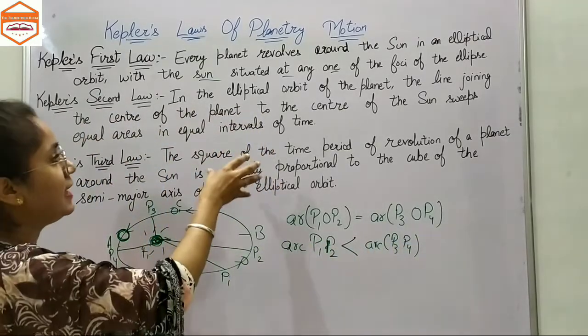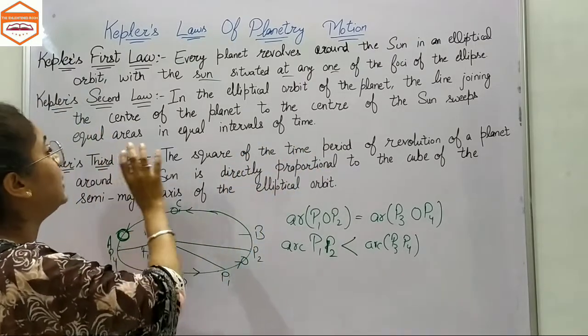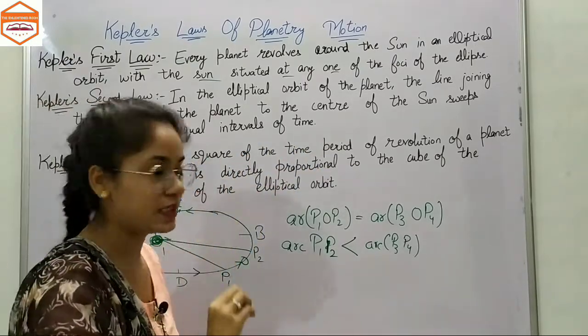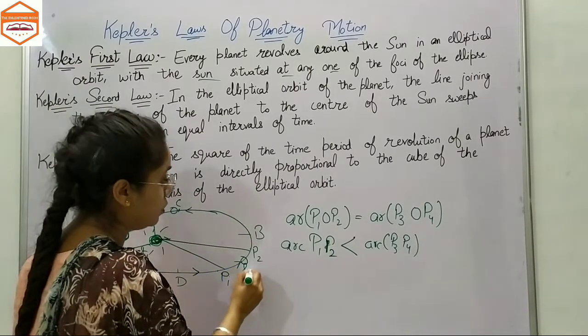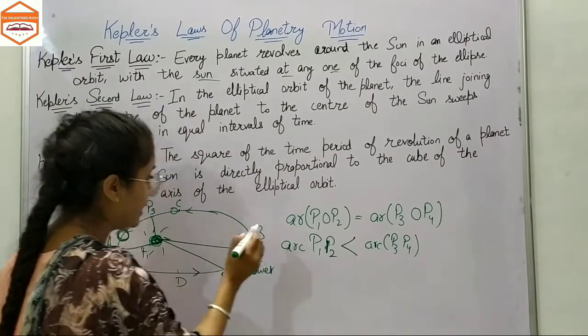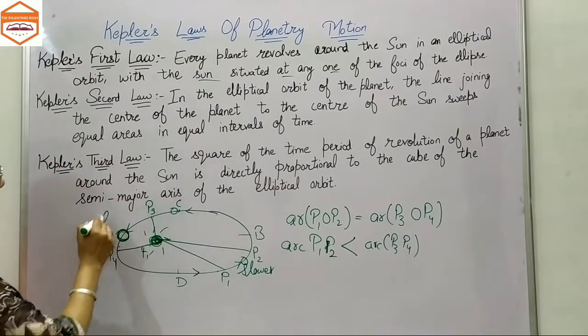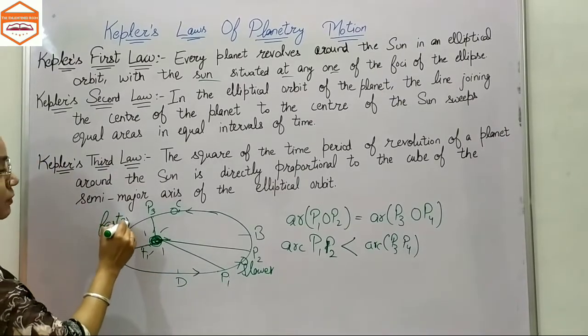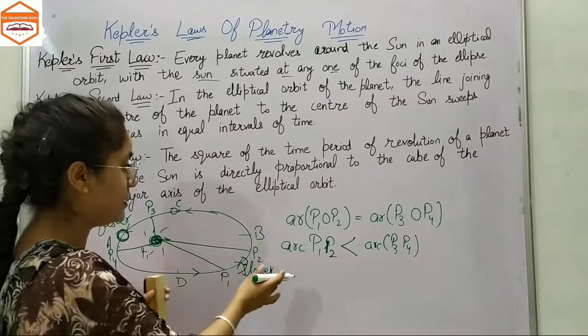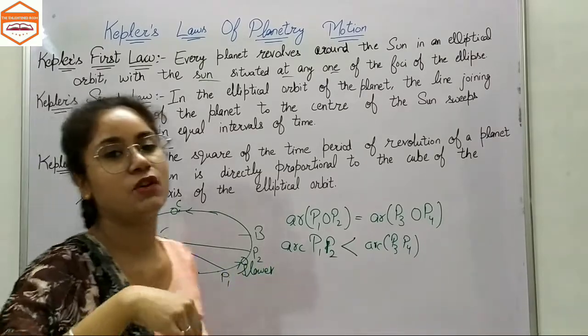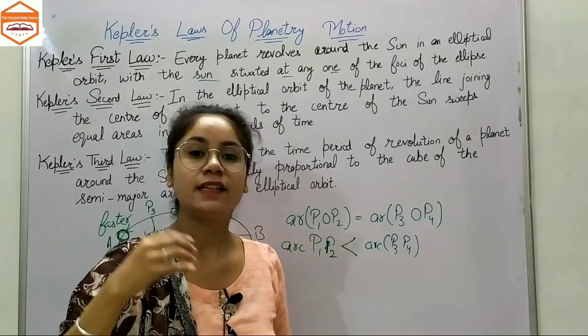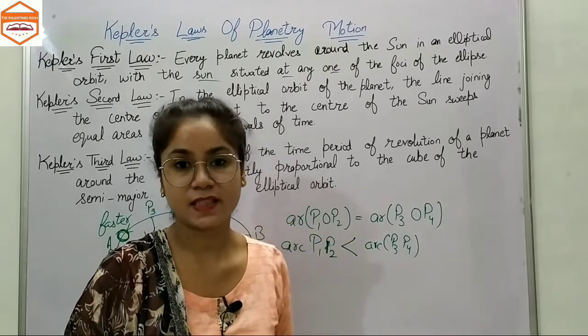What does it mean? The line from the planet to the center of the Sun sweeps equal areas in equal intervals of time. But the planet here becomes slower in speed compared to here, where it becomes quite faster as it is closer to the Sun. Here it is far away from the Sun. That means the planet does not revolve around the Sun at constant speed.